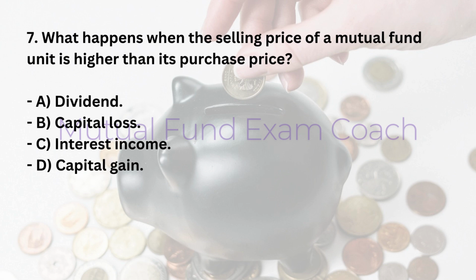7. What happens when the selling price of a mutual fund unit is higher than its purchase price? A. Dividend. B. Capital loss. C. Interest income. D. Capital gain. Answer, D. Capital gain.